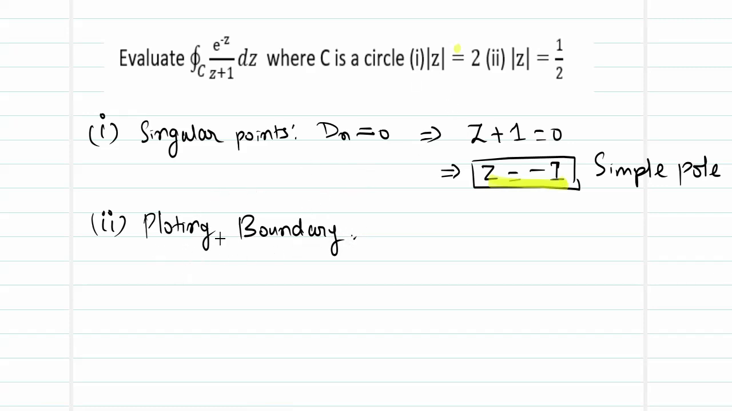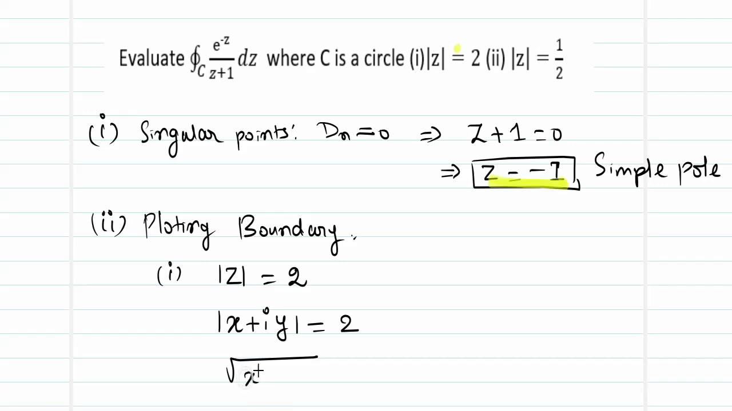Now we will take the first boundary. What is going to be my first boundary? Mod z equal to 2. What is mod z? Modulus of x plus i y equal to 2. So to remove this modulus, let me square on both sides. What is the magnitude value of a complex number? It is root over x square plus y square. That is, the magnitude of a complex number a plus ib is root over real part square plus imaginary part square.